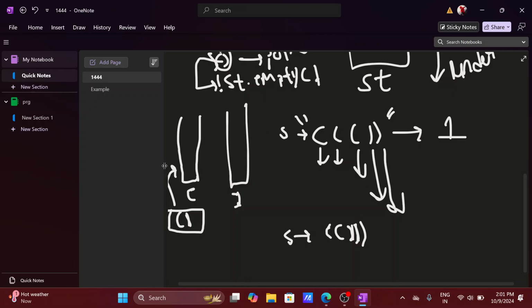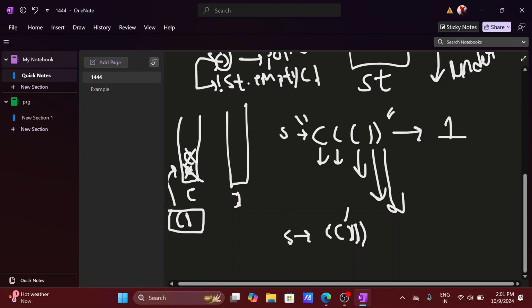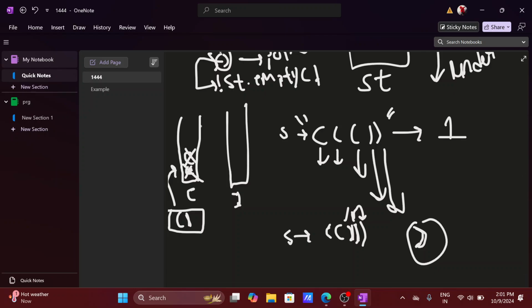Whenever we get open parentheses, we push them into the stack. Now we get a closing parenthesis, so pop it. Now pop it again. Now I have to increment my iterator. Now I'm getting a closing parenthesis again, so I have to pop the stack, but here the stack is empty.